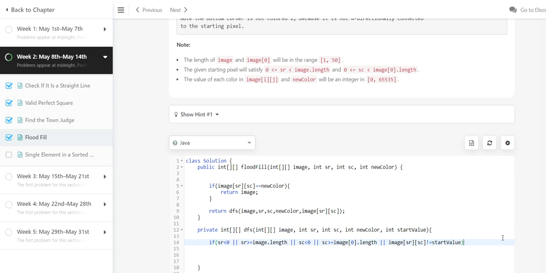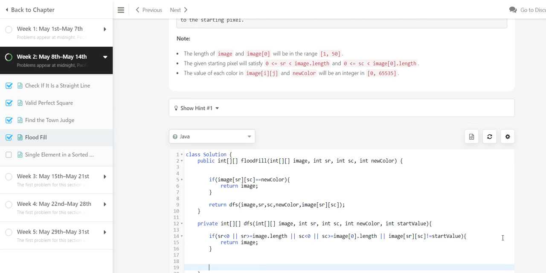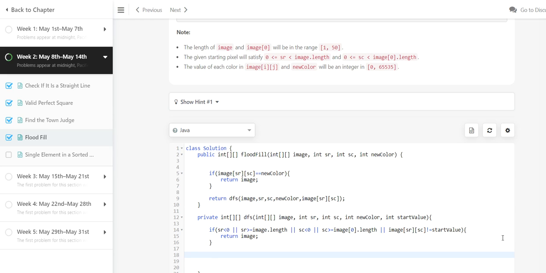So if the value is not equal to the starting point's value, we don't need to modify, so we will just return image. Otherwise, in the case where you have a value that equals the starting point's value, we will replace its value with the new color, and then after that we will go through its neighbors.